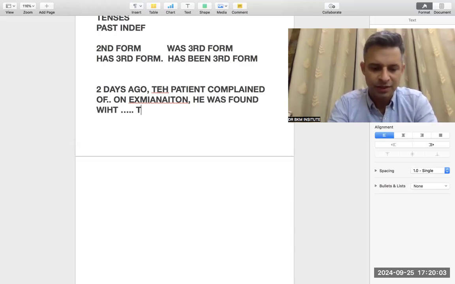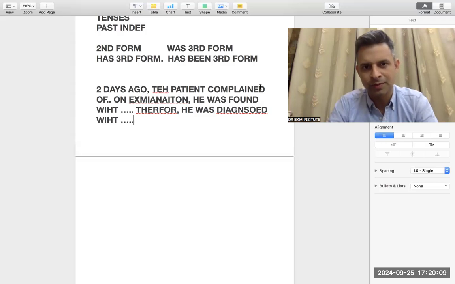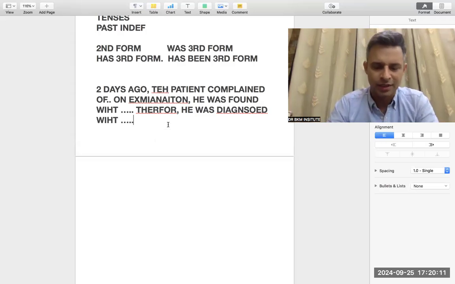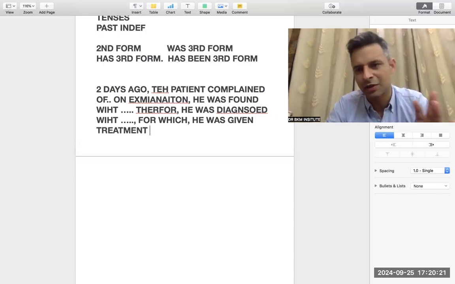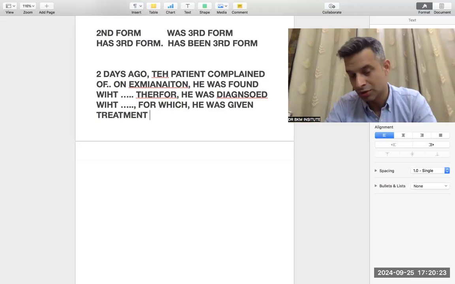Therefore, he was diagnosed with this and this. Was plus third form is the tense now. For which he was given this and that, whatever treatment you have given. These are the only tenses which you majorly use.